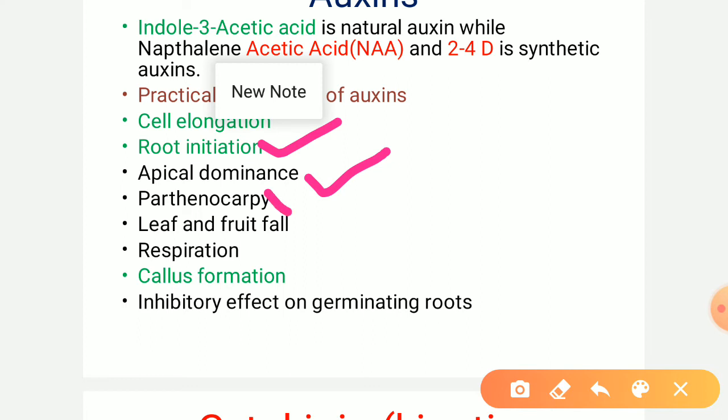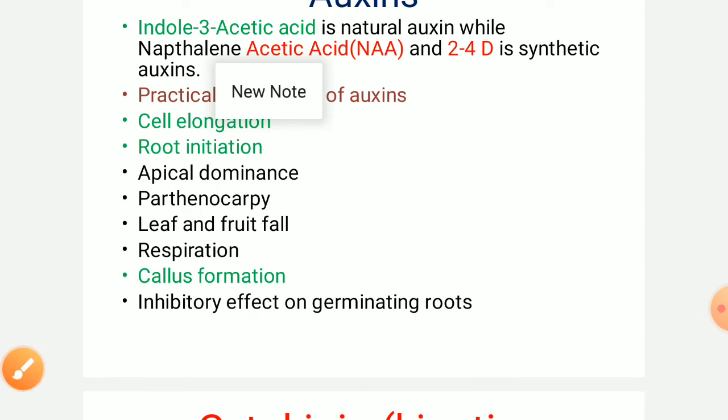Fourth is parthenocarpy. Parthenocarpy means the development of the fruit without the fertilization process. So if you want to develop a fruit without fertilization, you can use auxin. Next, auxin is also responsible for preventing the falling of the leaf and fruit. The leaves and the fruit do not fall when we apply it, because this is a growth hormone.